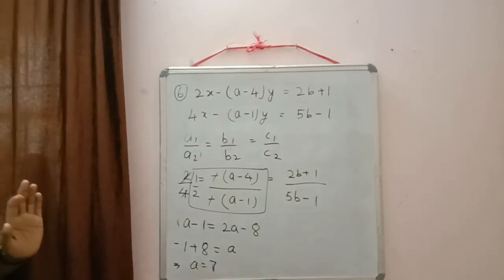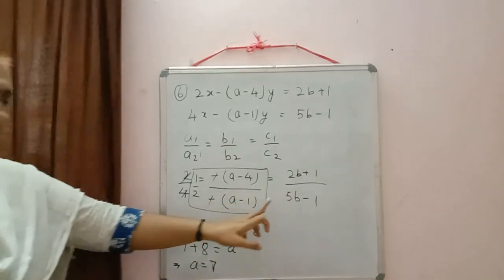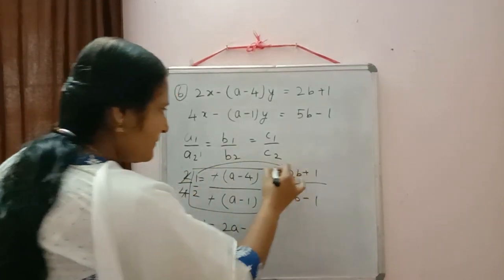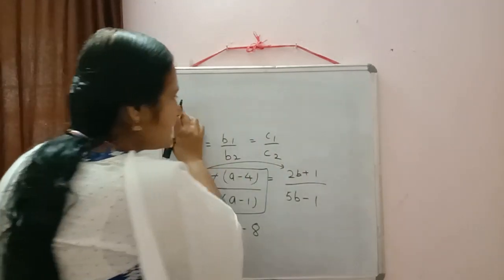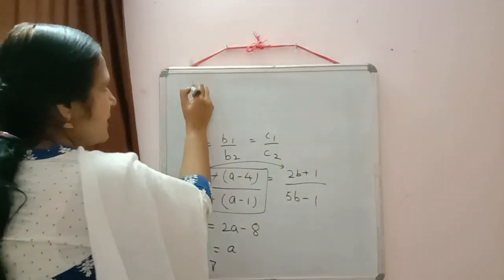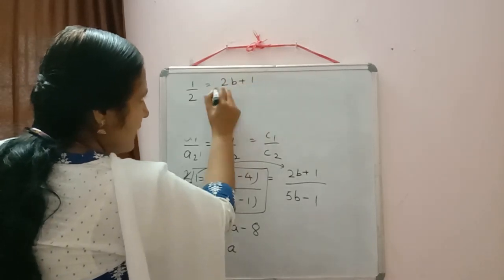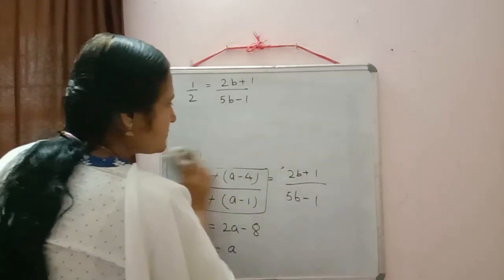Now we will find out the value of b. So again equating second and third will be difficult for us. It will be easy to equate first and third. So I am equating first and third. That is 1 by 2 is equal to 2b plus 1 by 5b minus 1. Now do the cross multiplication.